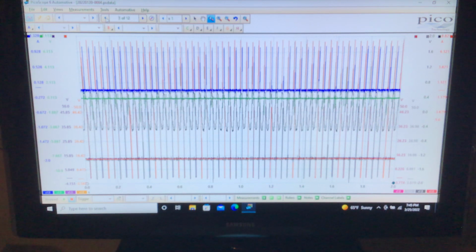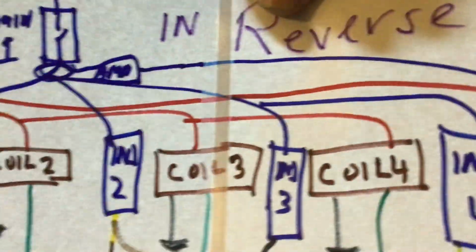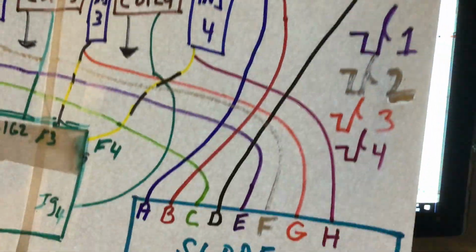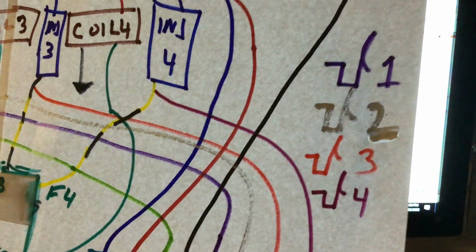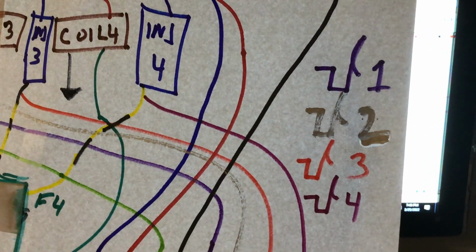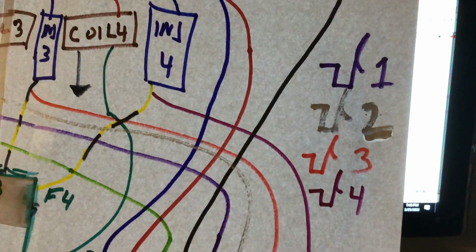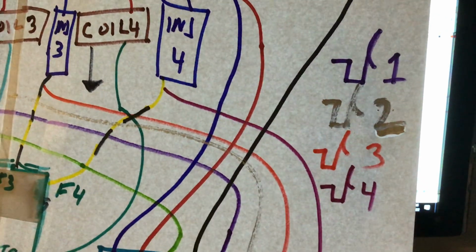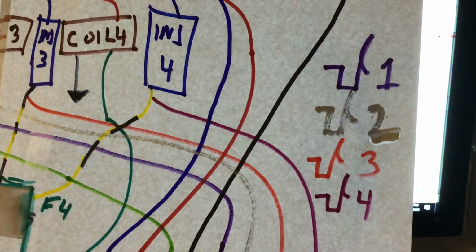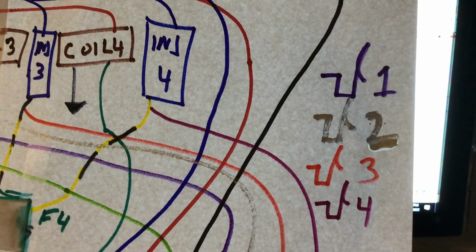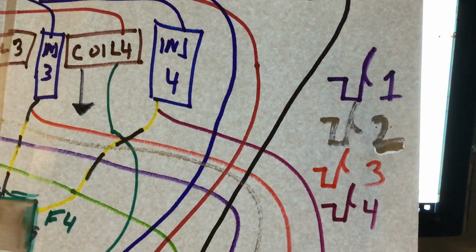As you also look at your schematic, on the right side of the schematic, I'll show you again, right here, I wanted to make it real clear, because when we look at the scope colors, we got a little color clash. Injector 1 is purple, injector 2 is gray, injector 3 orange, and injector 4 burgundy. So you can refer to that occasionally as you're looking at the scope patterns to disseminate each of the signals.